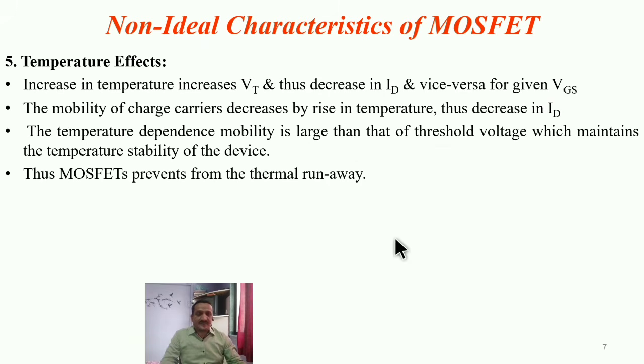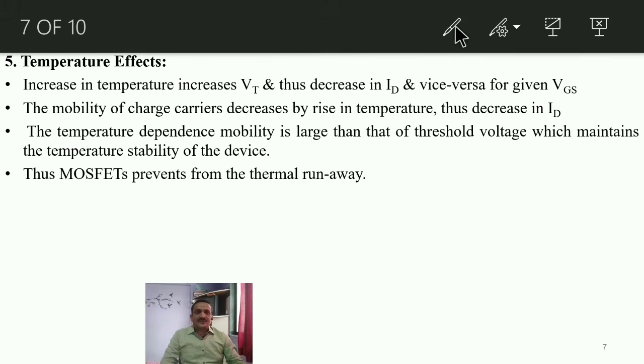Now the temperature effect. An increase in temperature may increase the value of the threshold voltage VT, and thus there is a decrease in ID. Whenever VT increases, ID decreases, and vice versa. The mobility of charge carriers decreases with rising temperature. This term, mobility of charge carriers, is dependent on temperature. By increasing the temperature, the mobility gets decreased, and thus there is again a decrease in ID.